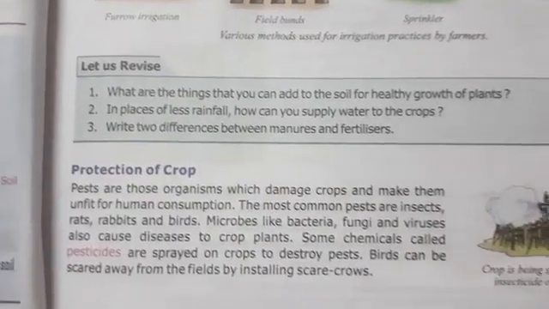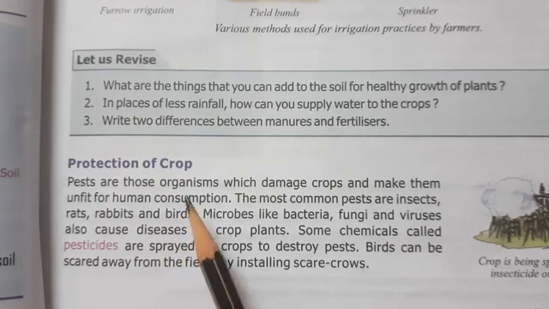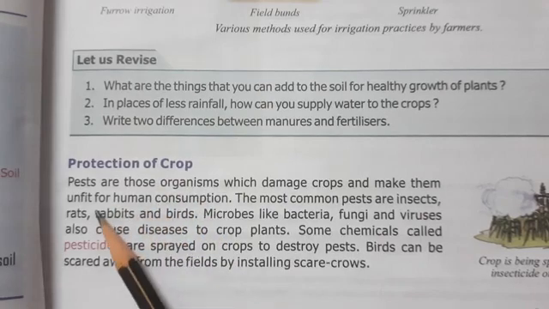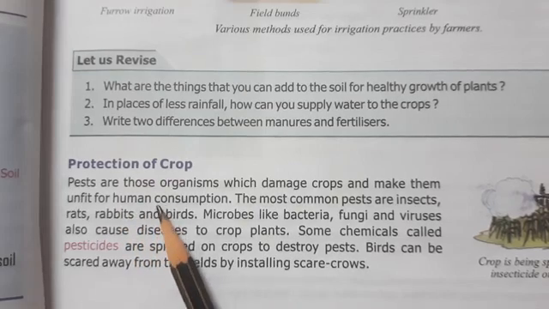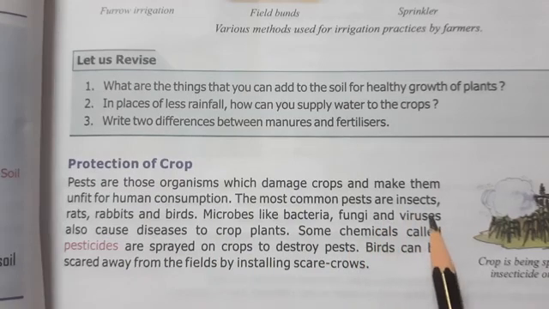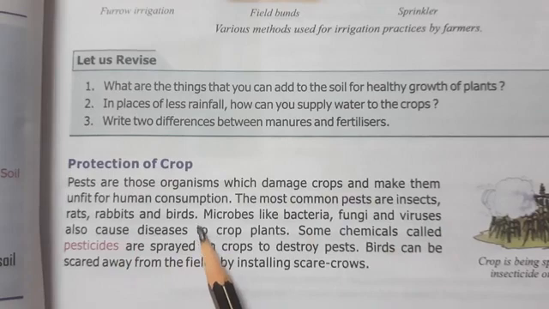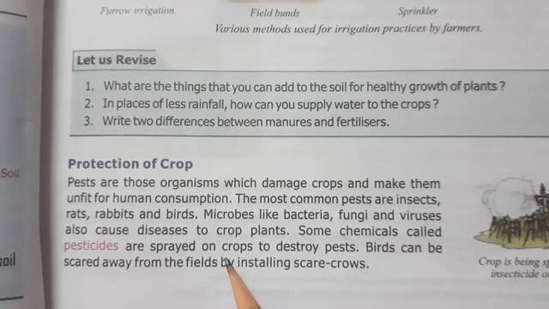Then the next topic is protection of the crop. Protection of crop is another very important procedure. See, there are many pests which can damage the crops. And what are pests? Pests are the organisms which damage the crops, and the most common pests are some of the insects, rats, rabbits, and birds. They come and they eat away all the crops, or they may damage the crops. Then there are many microbes like fungi and viruses which can cause disease to the crop plants.